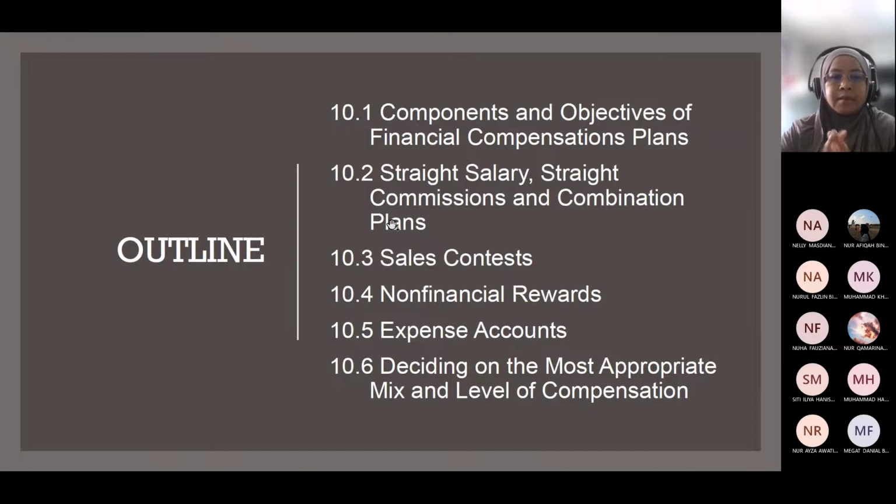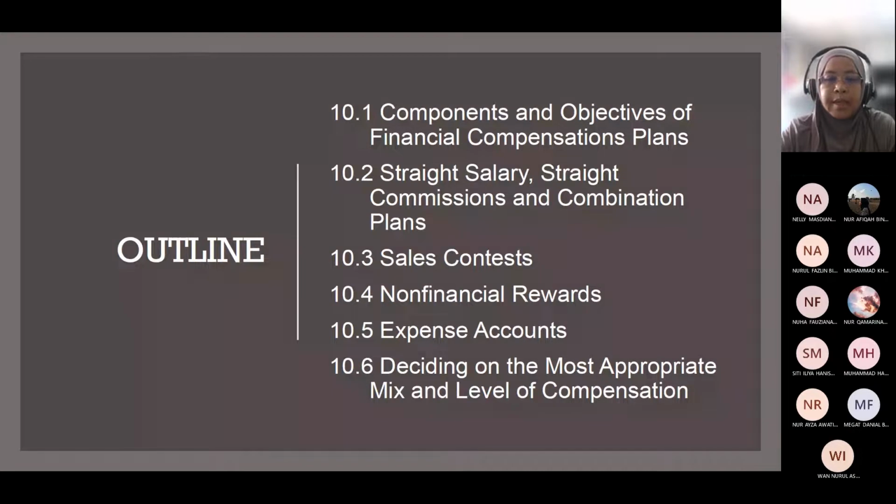Okay. So this is the outline. These are things that we wanted to focus on. First one is component and objective of financial compensation plan. Second one is about straight salary, straight commission and combination plan. Sales contest, non-financial reward, expense account, and deciding on the most appropriate mix and level of compensation.